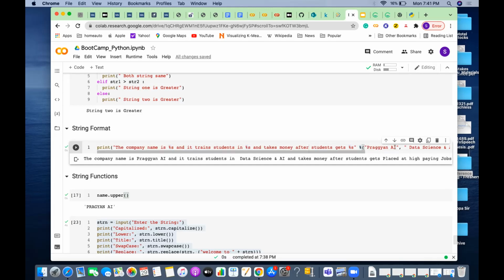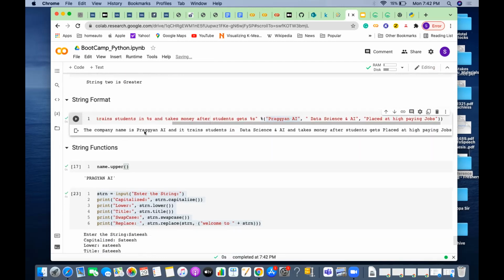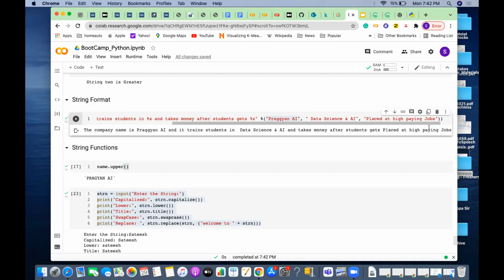First, what is the element I'm trying to give? My company name is, here I need Pragyan AI, so I'm supplying Pragyan AI, and it trains the students in, so here I should say data science and AI. So the second element is data science and AI, and it takes the money after students get placed. See, here placed has to be there. So the third element is placed. Actually, the third element is placed at higher paying jobs. So automatically it will take. You see the company name is Pragyan AI, and it trains the students in data science and AI, and takes money after students get placed at high paying jobs.